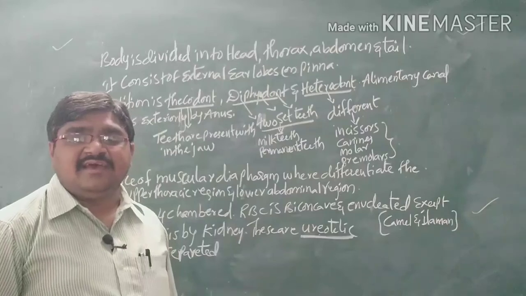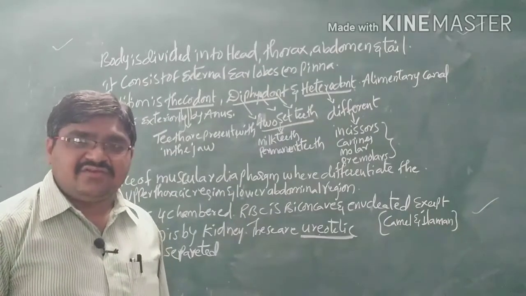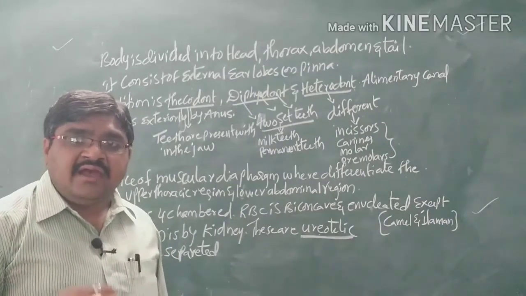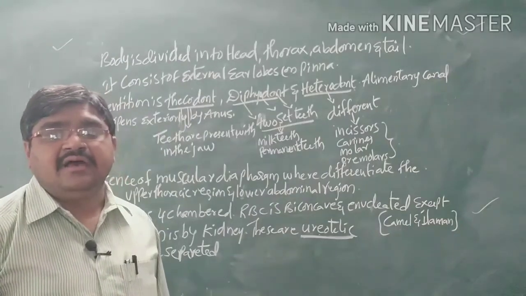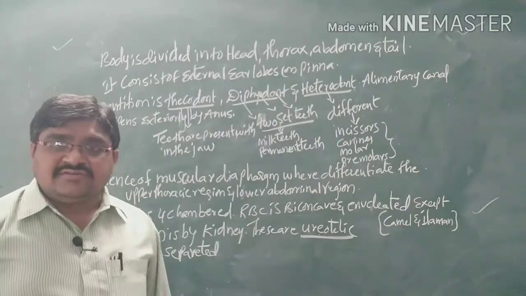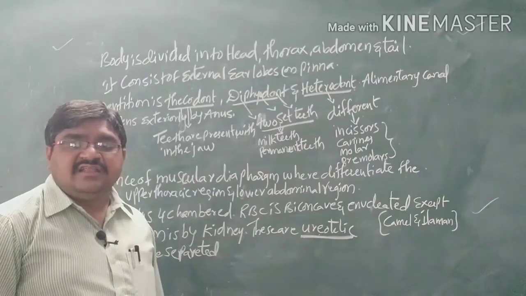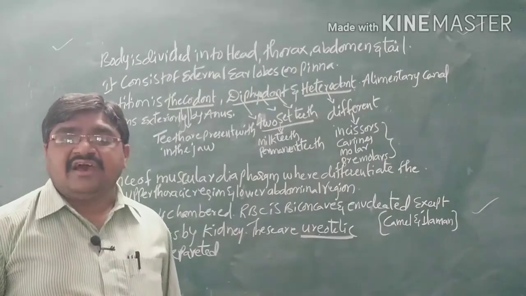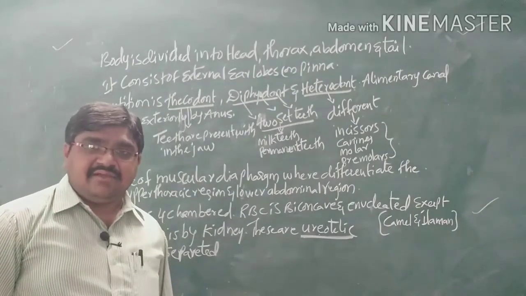That means by seeing the external characteristic features we can easily identify the male and the female. And fertilization is internal.